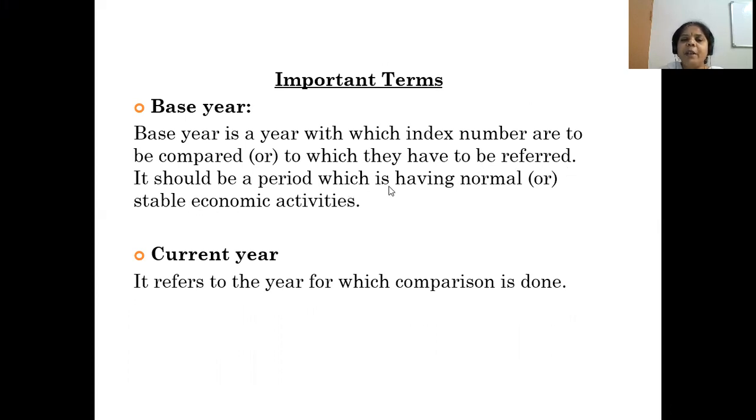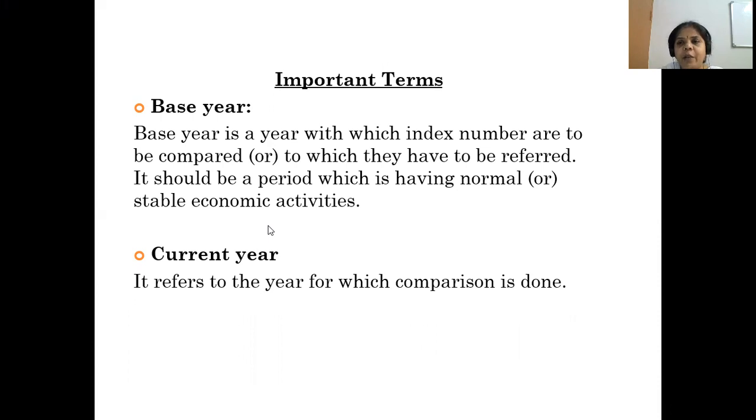It should be a period which is having normal or stable economic activities. What does it mean, stable economic activities? Whichever base year we are going to take, that year should be a normal year, or a stable economic activity year.